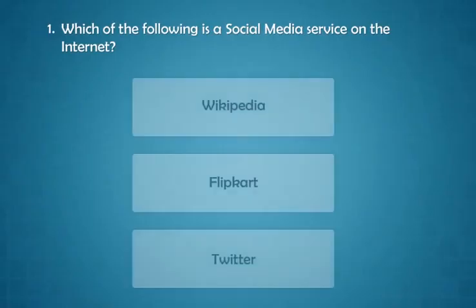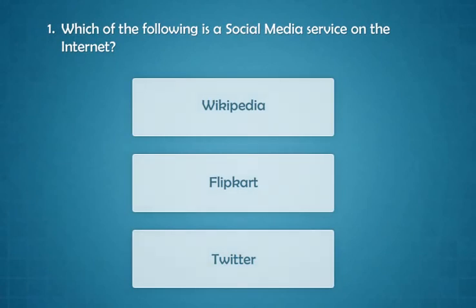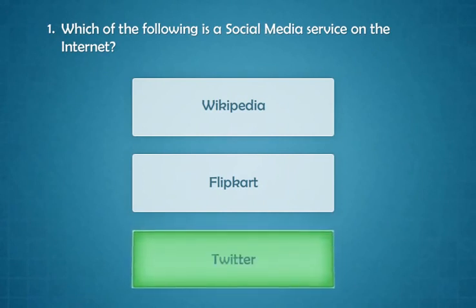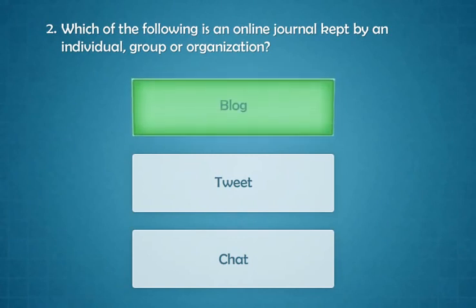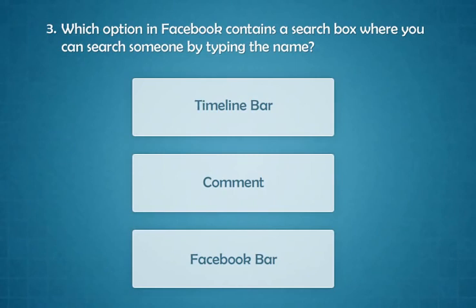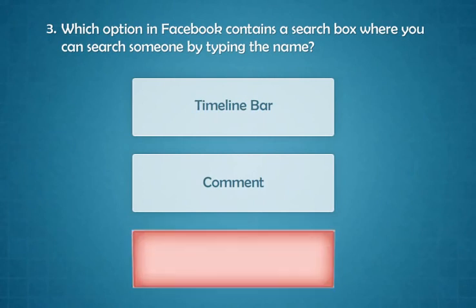Click the correct option for each question. That's right. Well done. That's right. Well done. That's not right.